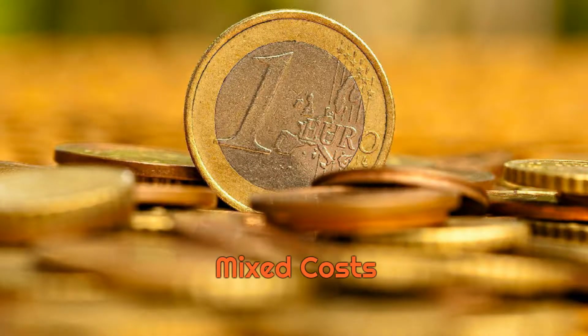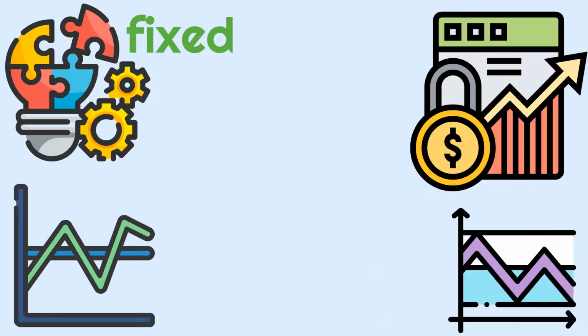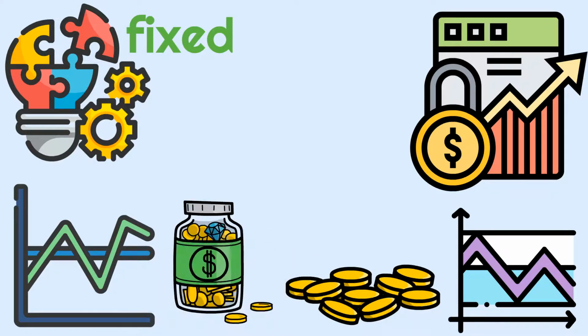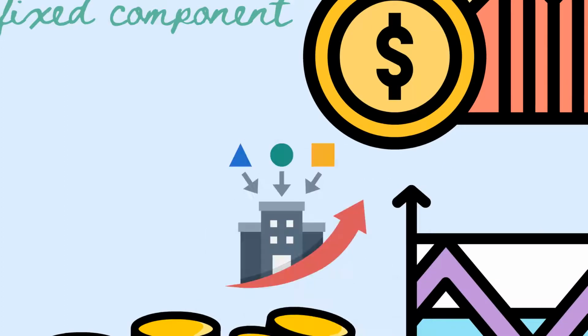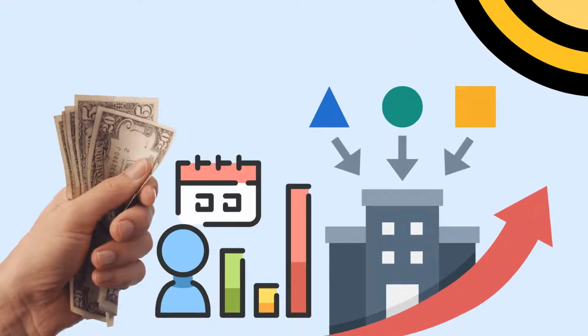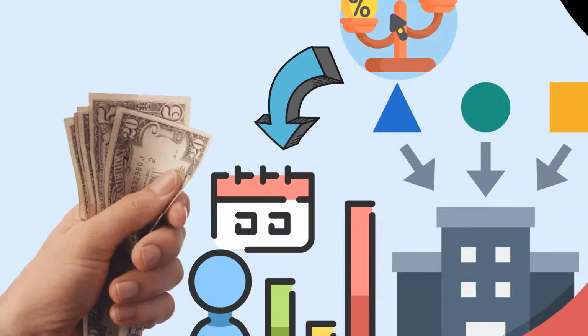Mixed cost. Many costs are mixed costs. Mixed costs have a combination of fixed and variable elements. Mixed cost may be semi-variable or semi-fixed cost, also called the step cost or the step variable cost. A semi-variable cost has both a fixed component and a variable component. It has a basic fixed amount that must be paid regardless of the amount of the activity, or even in the event of no activity, and added to that fixed amount is an amount that varies with the activity.